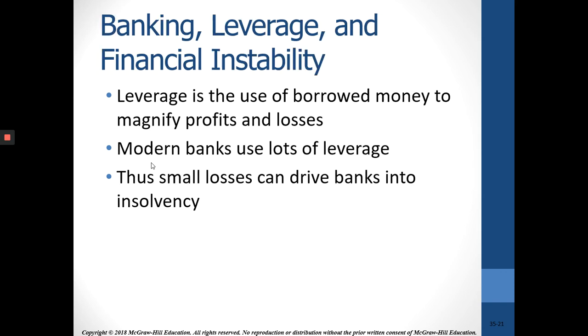We're not really going to cover anything about leverage, but modern banks do use a lot of leverage, and small losses can drive banks into insolvency. Obviously, that doesn't happen very often, but in 2007 to 2009, with the recession we had then, banks did have to be bailed out by the Federal Reserve. And we'll see in a later chapter other tools of the Federal Reserve.